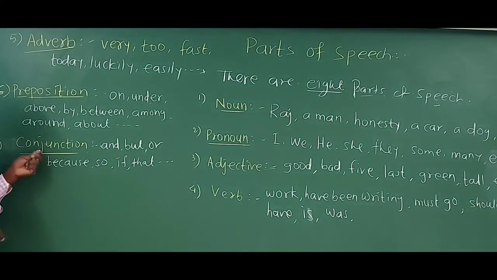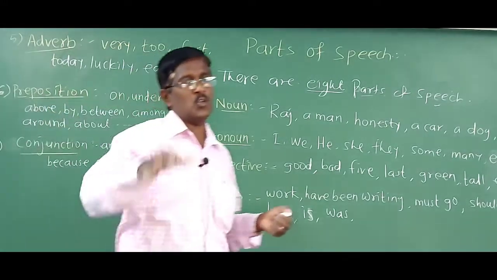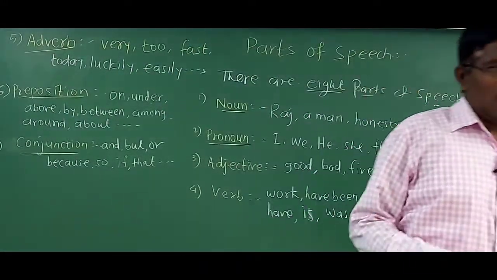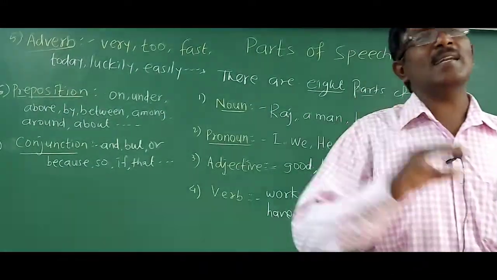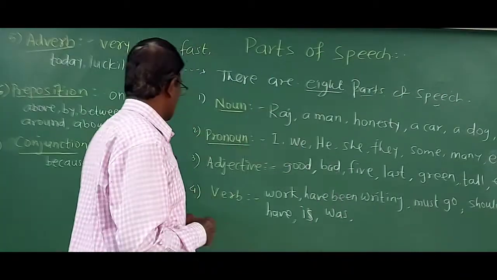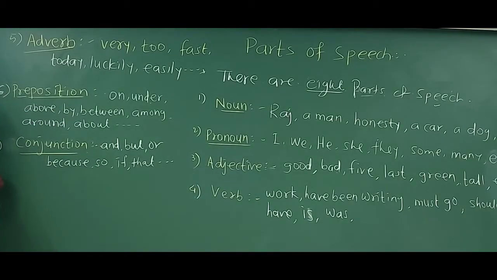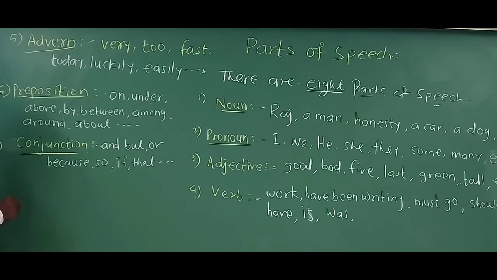So what is the function of the conjunction? The conjunction does the function of joining two words, two sentences. So our last type is, that is number 8, interjection. So who can tell me what is interjection?